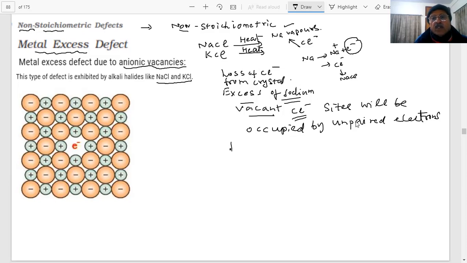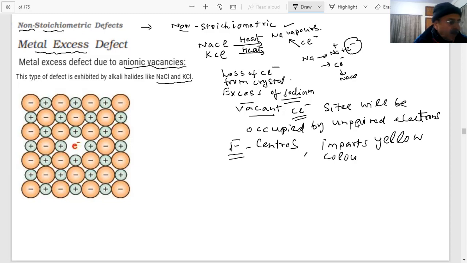What do we call them? F centers, students. F is a German word, students, because this imparts a yellow color. This imparts a yellow color to the crystals of NaCl. What is the reason for the color?